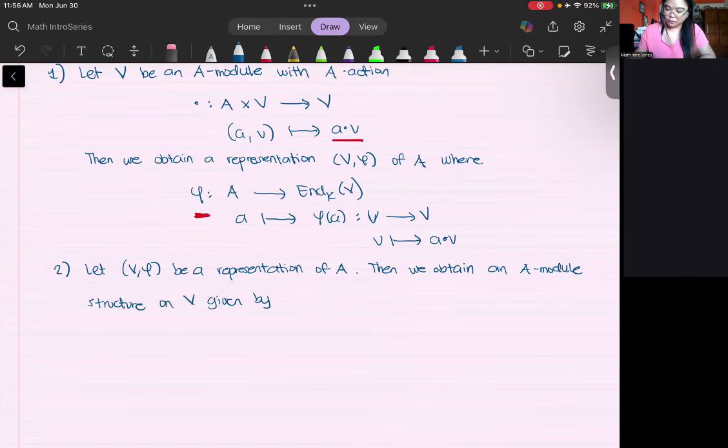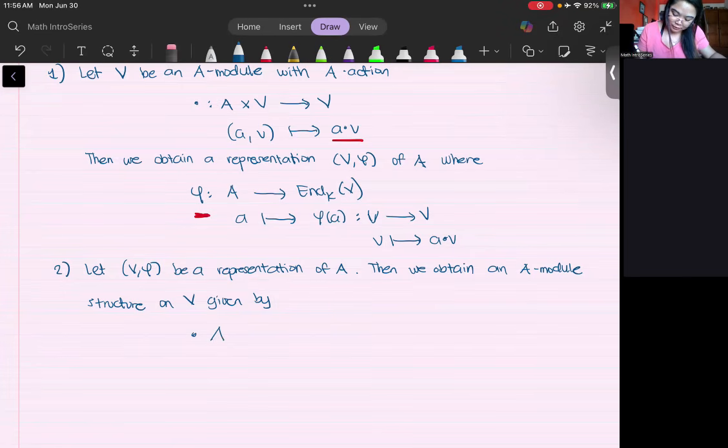So we should also know how the action is defined. All we have is a representation. So similarly, the action is extracted from how your phi, your mapping, is defined. In particular, the action is defined in this way.